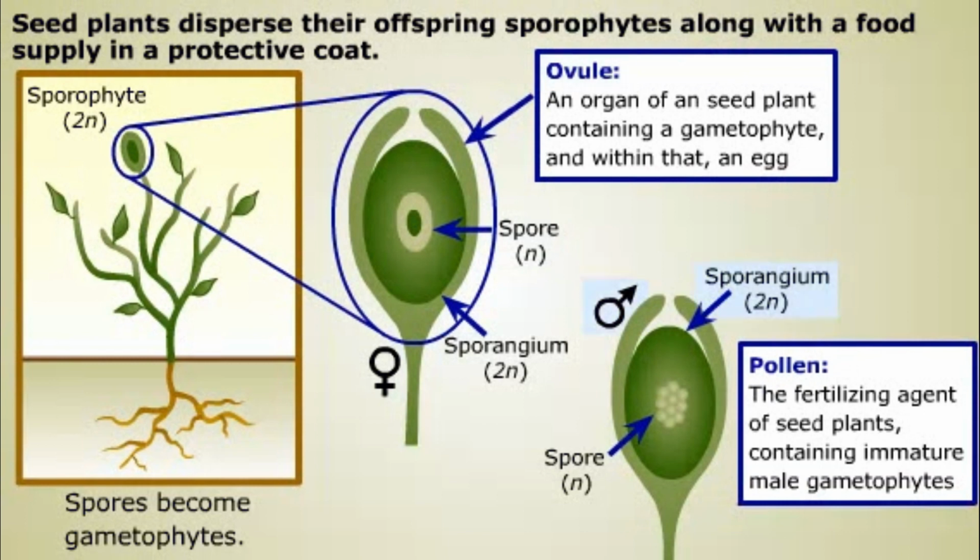Seed plants possess both male and female sporangia. A female sporangium produces a female spore, which develops into a female gametophyte. This gametophyte generates an egg cell, while remaining enclosed within an organ of the sporophyte called an ovule. Meanwhile, a male sporangium on another plant of the same species produces male spores that develop into tiny, immature male gametophytes. Each of these gametophytes is a grain of pollen.